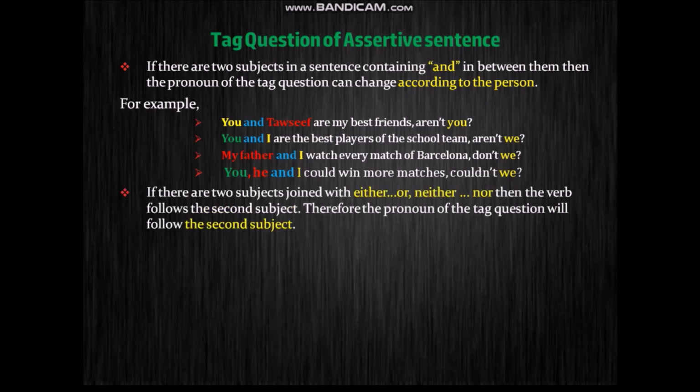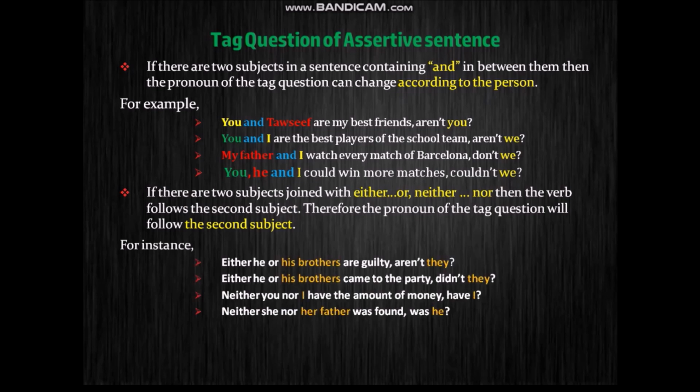Now the next rule, if there are two subjects joined with either ... or, neither ... nor, then the verb follows the second subject. We know this from right forms of verb and subject-verb agreement. That's why the pronoun of the tag question will follow the second subject. For instance, either he or his brothers are guilty. Here you can see the verb is following his brothers, not he. So we will take the second subject. Either he or his brothers are guilty, aren't they?